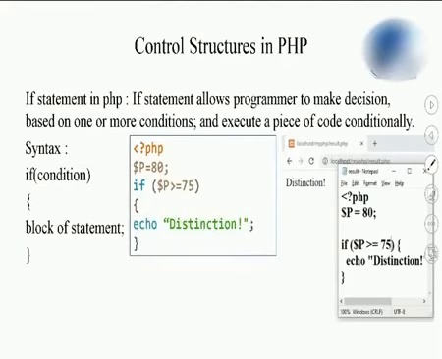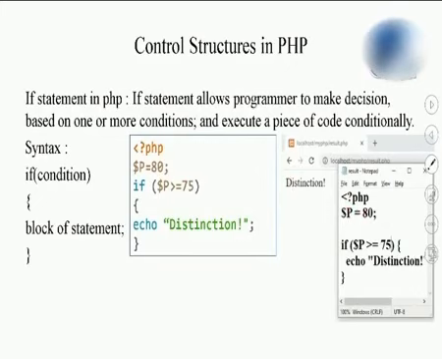So here what you're going to see is the simple syntax of the if statement. Here $p is a variable. I have assigned the value 80 to it, and if it is greater than 75, it is going to display distinction. Students, if the condition is true, it executes the group of statements specified here. Observe, this is the code which I have written and I have got the output as distinction.